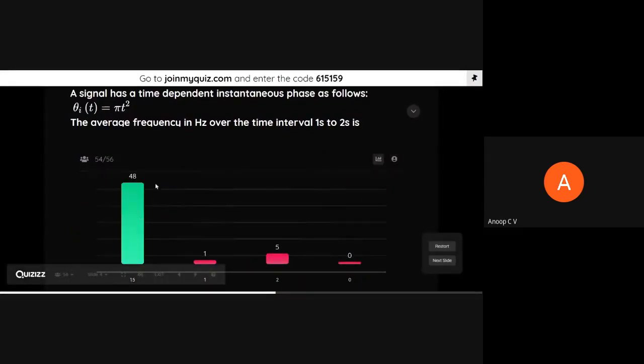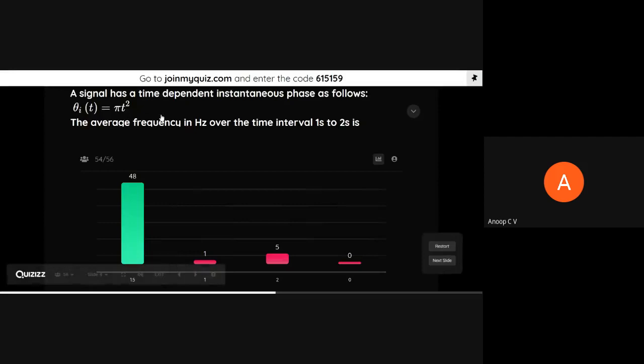So I'm happy to see 48 of you have given correct answers. But others, only 4 have, sorry, 6 have given the wrong answer out of 54. Good. So we know theta i of t and how to find the average frequency.